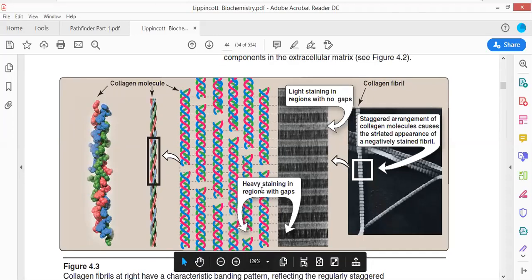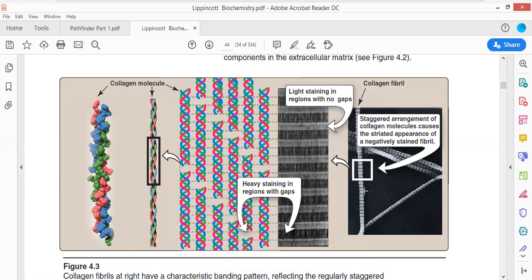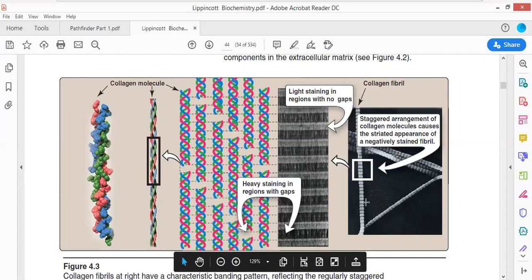These are referred to as heavy staining in the region where gaps are present, light staining in the region where gaps are not present, and the collagen fibers appear striated. Collagen fibers appear striated in nature.